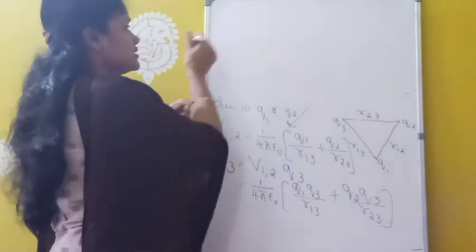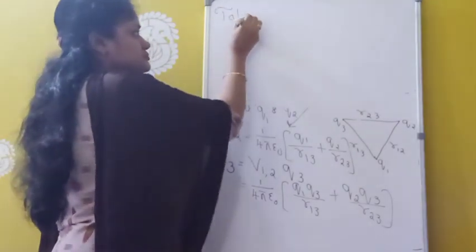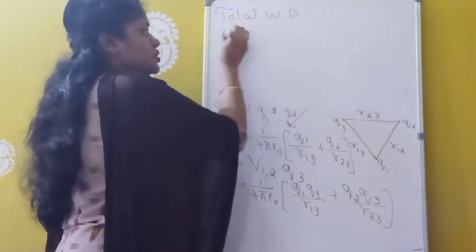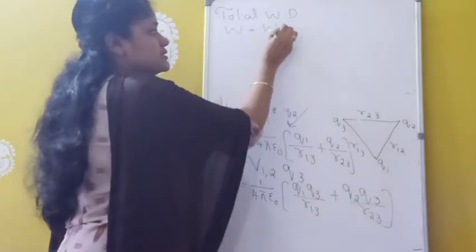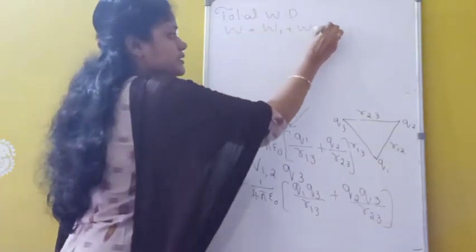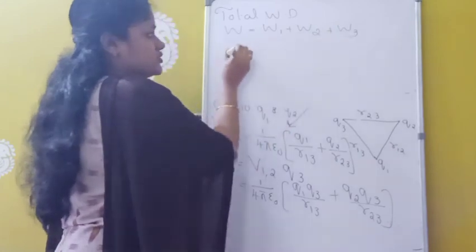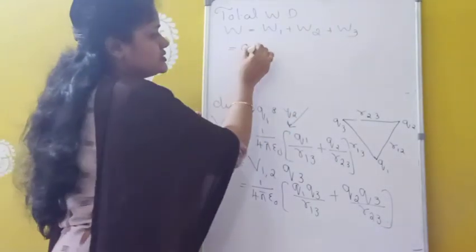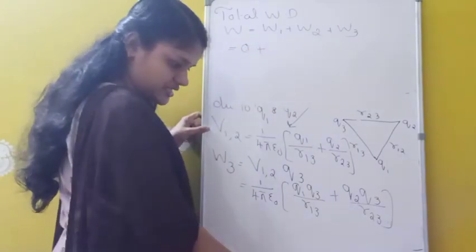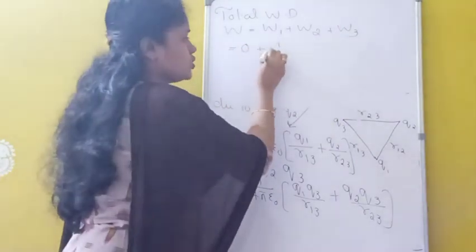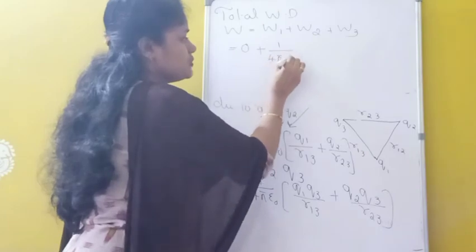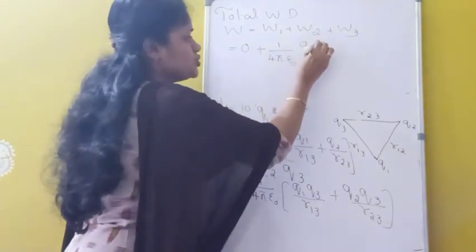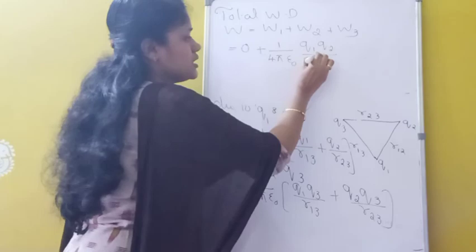So total work done, W equals W1 plus W2 plus W3. W1 is 0, so the work done to bring the first charge is 0 only. So 0 plus, W2 we already found out, 1 by 4 pi epsilon 0 Q1 Q2 by R12.